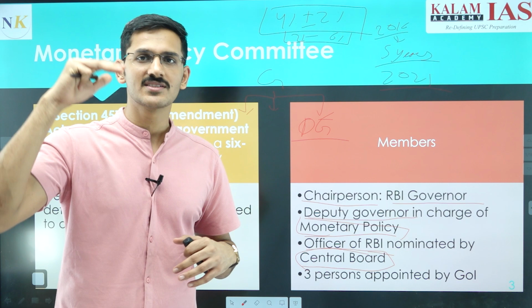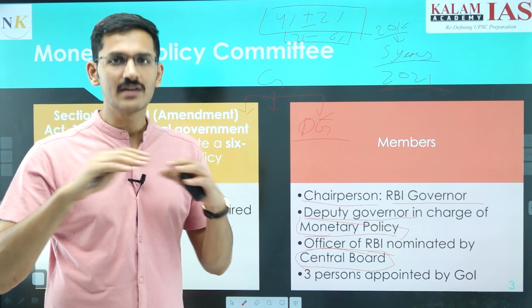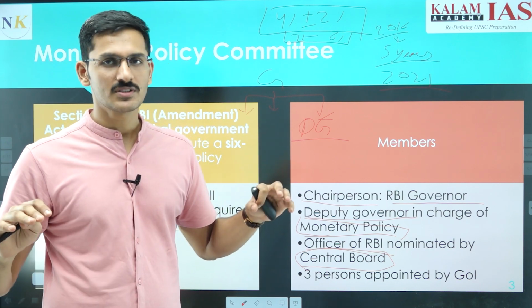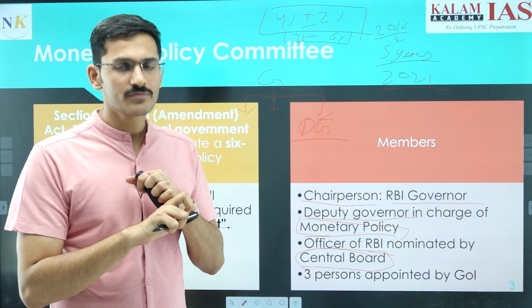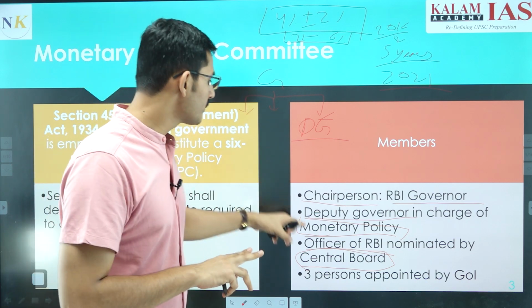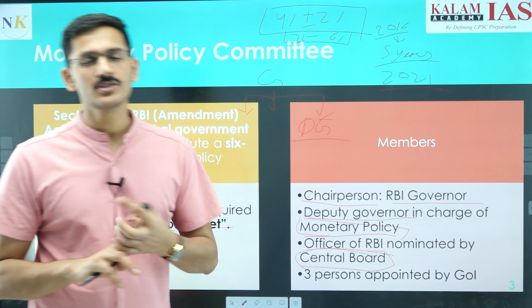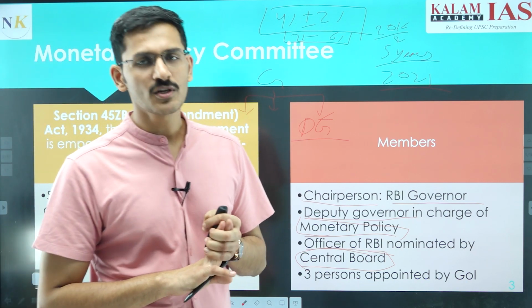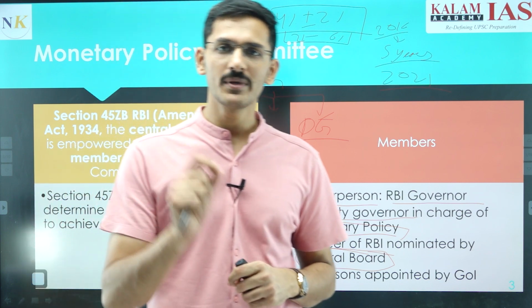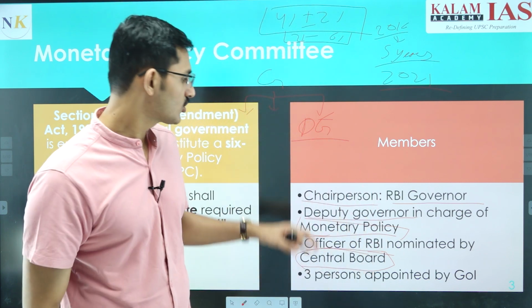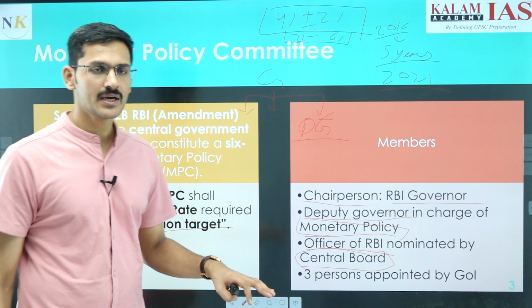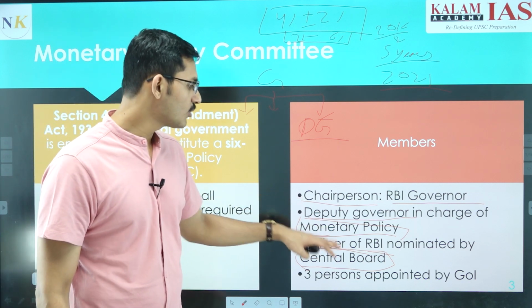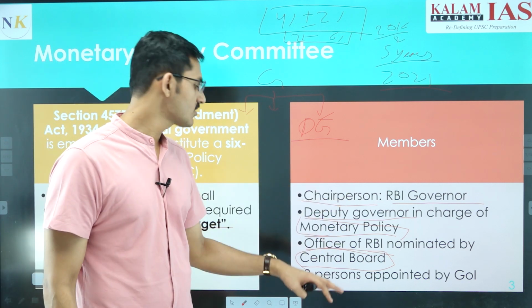The central board is the highest decision-making body, under which the governor works, and under the governor there are several deputy governors. So the governor is part of the committee, the deputy governor in charge of monetary policy is part of the committee, and one more employee or officer of the Reserve Bank of India will be nominated by the board itself. So these are the three members who are all employees or officers of the Reserve Bank of India.